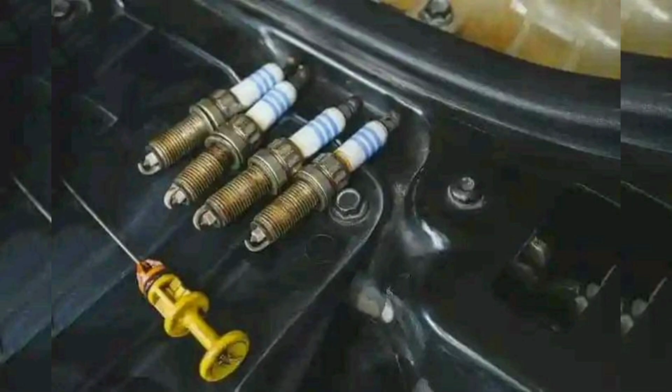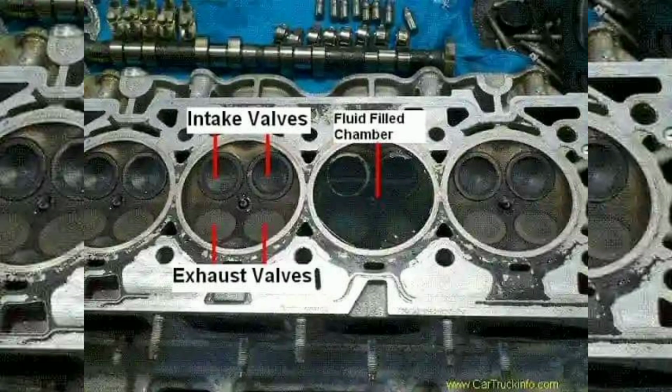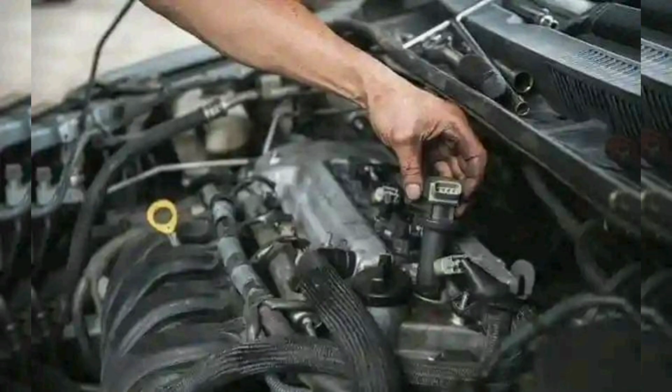Understanding the P0300 code, causes and solutions. The P0300 code is a diagnostic trouble code, DTC, that signals a misfire in multiple cylinders of an engine. This can be alarming for car owners, but understanding the causes and solutions can help address the issue effectively.